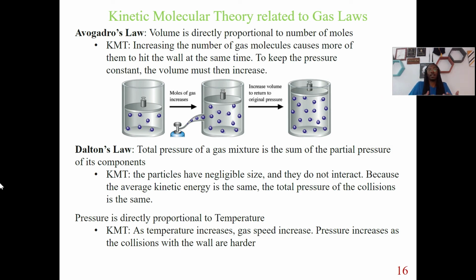Okay, everybody, this is KMT relating to gas laws and other different gas principles. KMT, kinetic molecular theory, is basically just telling me the why behind these laws.